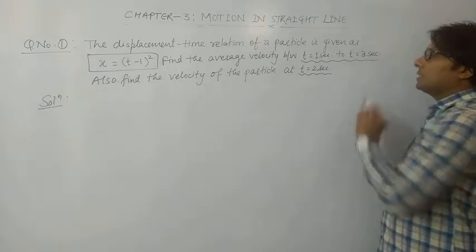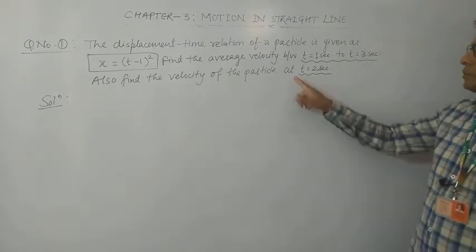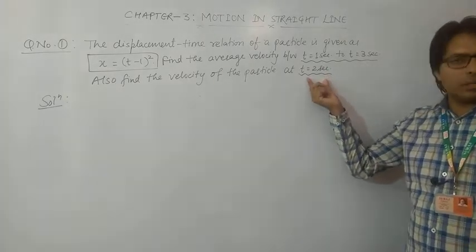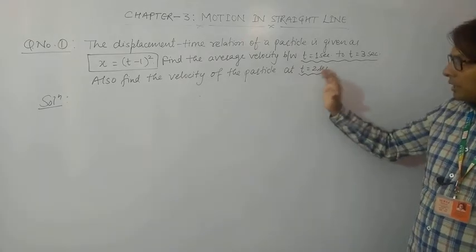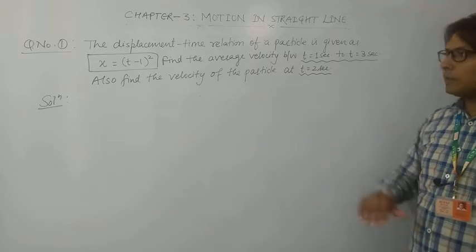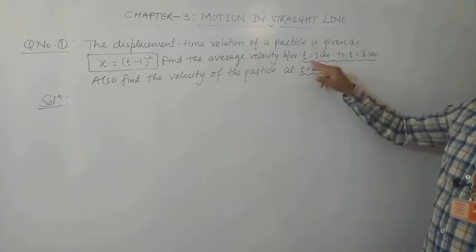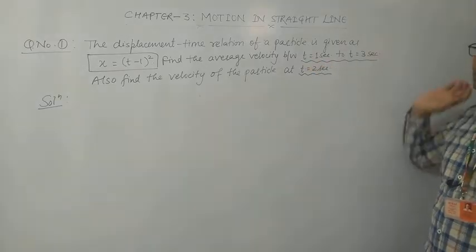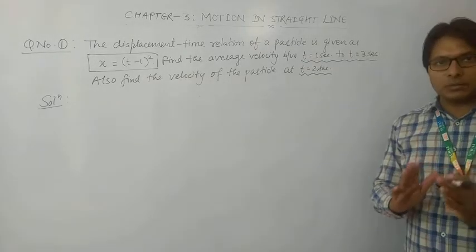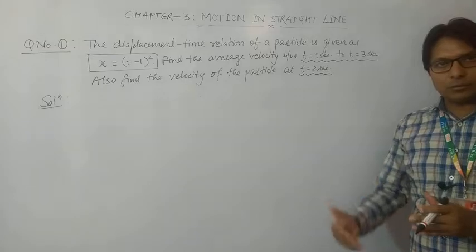So this will be the instantaneous velocity, because we have to find out the velocity at t equals 2 seconds. So this is a moment or instant. So we have to find out the instantaneous velocity at t equals 2 seconds, and we have to find out the average velocity between t equals 1 second to t equals 3 seconds.